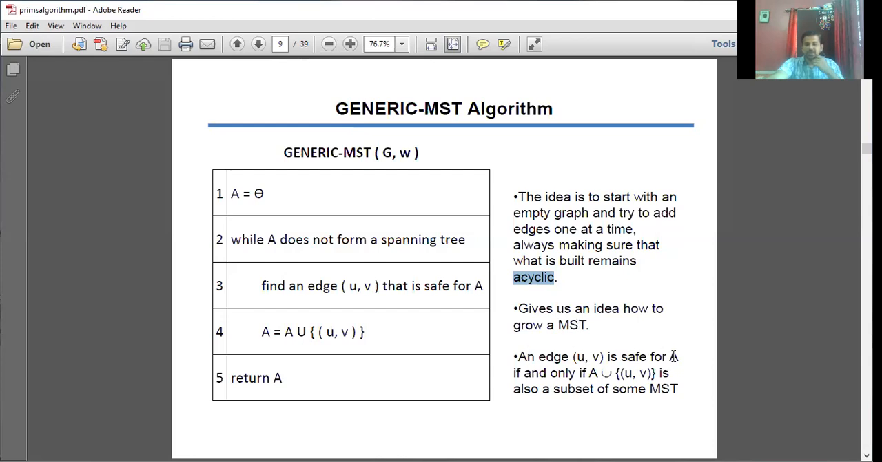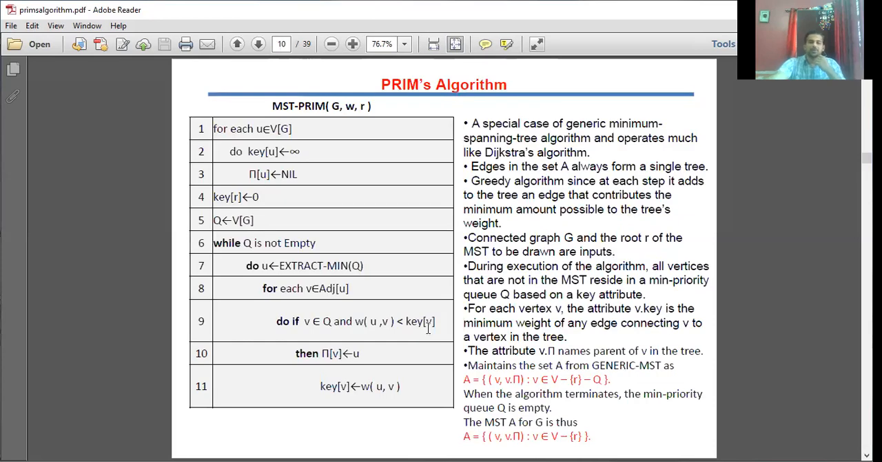An edge (u, v) is safe for A. That is, I need to keep on considering each of the edges. If it is safe, if there is no cycle formation, and if it is yielding the optimal one, keep on adding that particular edge. This is just a generic idea, so it's not Prim's algorithm. This is the concept behind determining the minimum cost spanning tree. At this moment it is not of much importance and is out of scope. Let me go directly to Prim's algorithm.